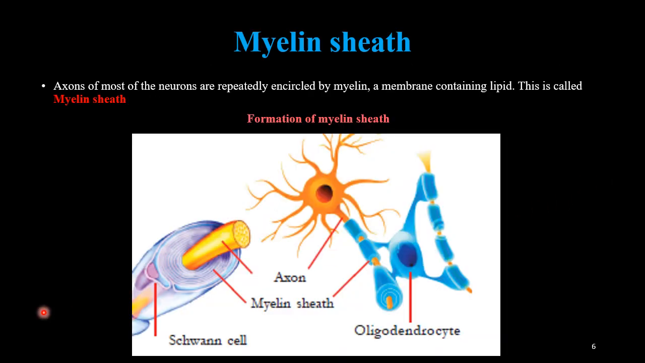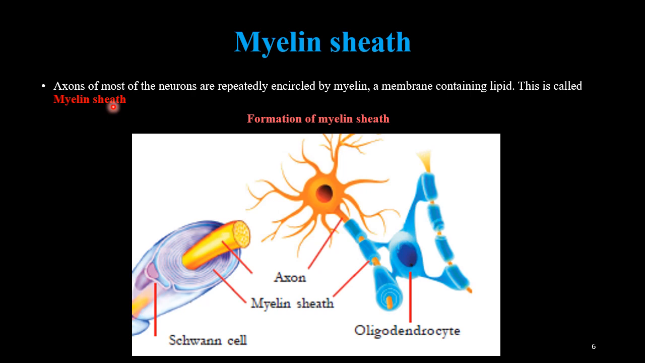Then we have to study the myelin sheath. The myelin sheath is the covering membrane containing lipid of the Schwann cells. These Schwann cells are made up of myelin sheaths. They act as insulators.